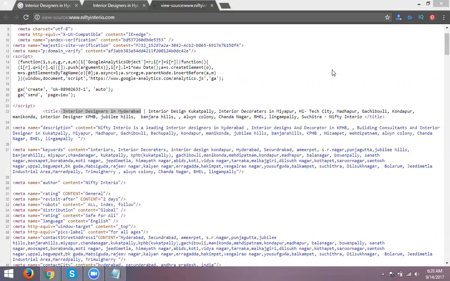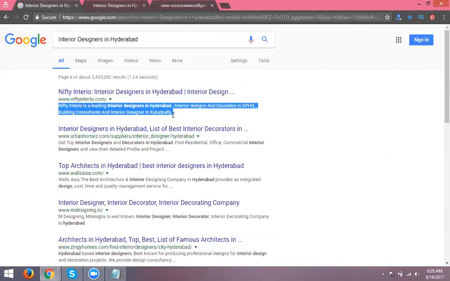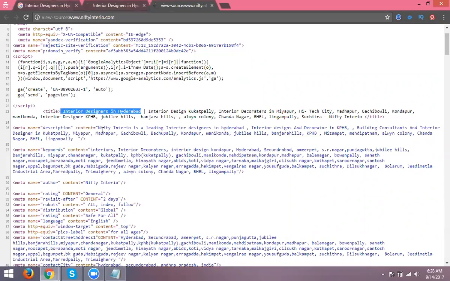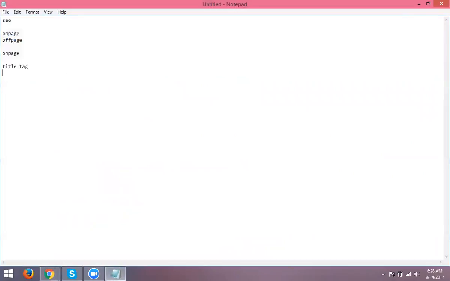Now, meta description. What is meant by meta description? When you search a keyword, they display one description here. See this. This is called meta description. We write it for our website. How to write this code, we can discuss. First time explaining these options. This word is called meta description. Best is 160 characters, up to 180 characters at most.